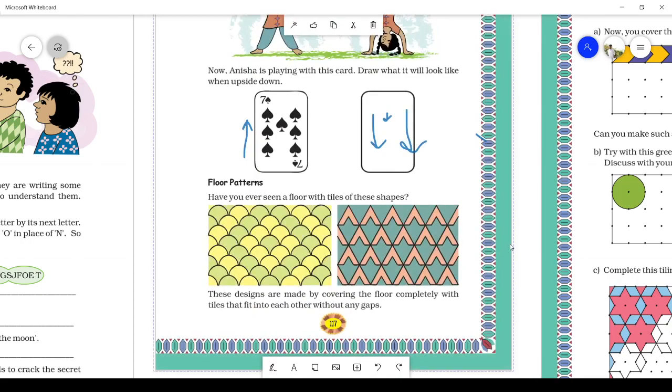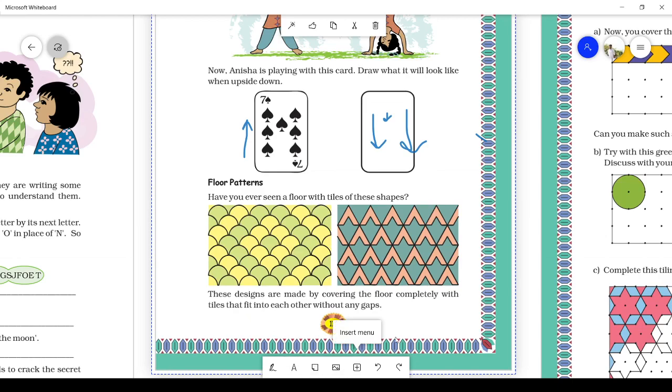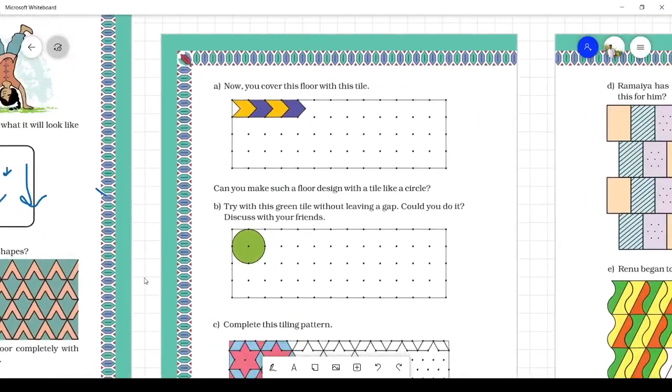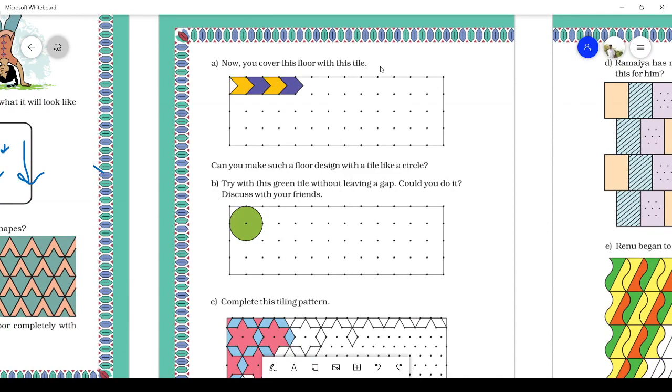Now the next thing is floor patterns. Have you ever seen a floor with tiles of these shapes? Yes, we all have seen. These designs are made by covering the floor completely with tiles that fit into each other without any gap. Now you cover this floor with this tile. See here a pattern is formed. If you wish, you can draw this in your textbook like this.